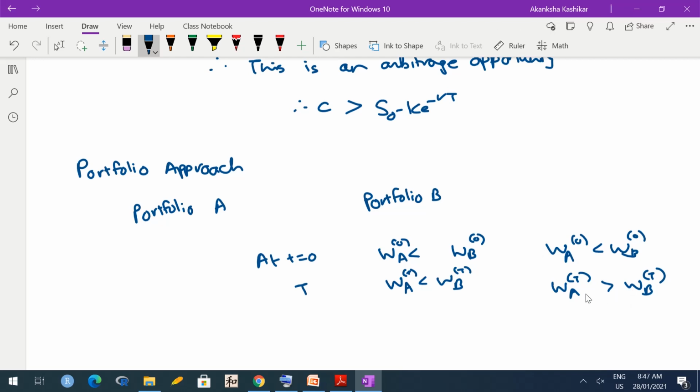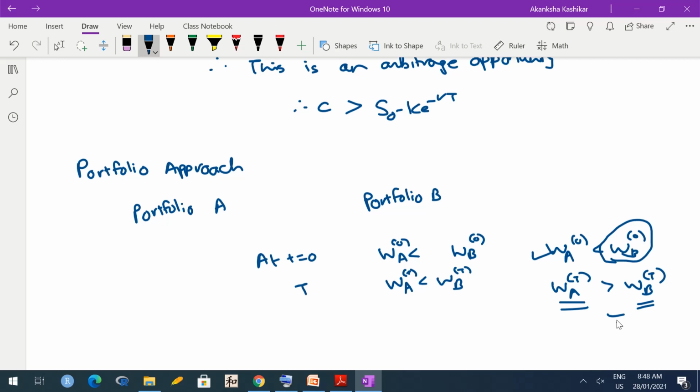So what I can do is I can short sell portfolio B at time 0. Whatever money I get from that, I buy portfolio A at time 0. It is anyway cheaper, so I get some profit here. Then at time capital T, I sell A, and whatever money I get from that, I buy back B. It is anyway cheaper, so here also I get profit.